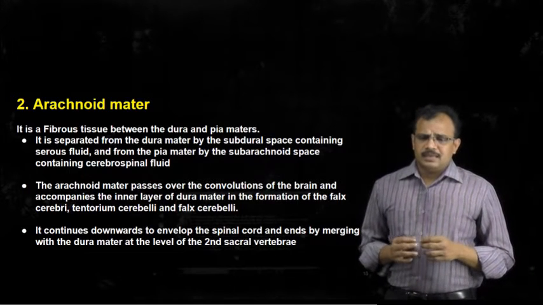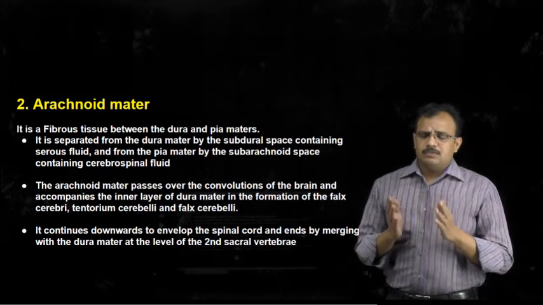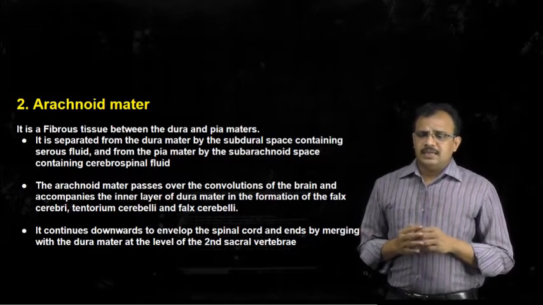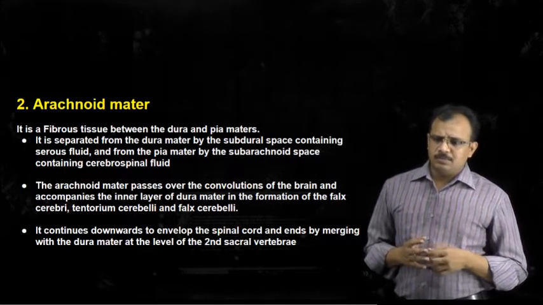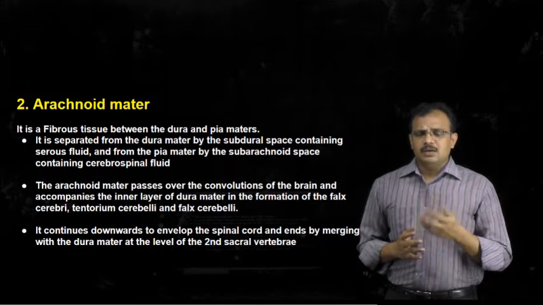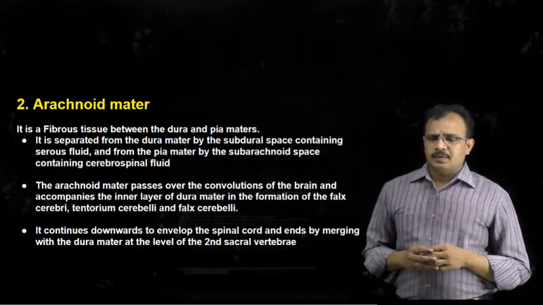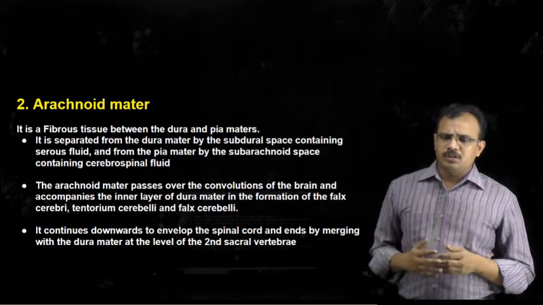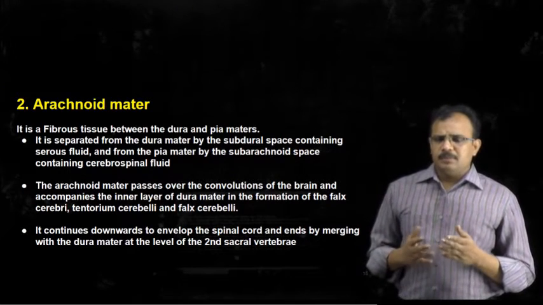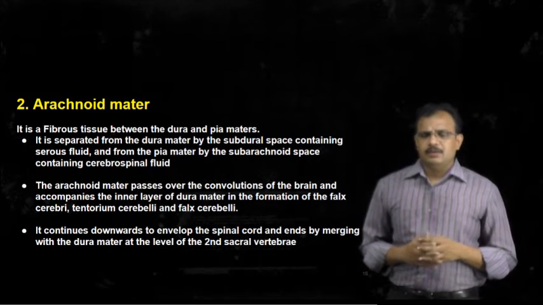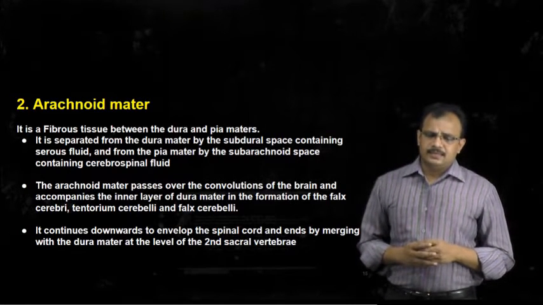The arachnoid mater passes over the convolutions of the brain and it accompanies the inner layer of the dura mater in the formation of falx cerebri or tentorium cerebelli or falx cerebelli. And it also continues downwards to cover the spinal cord, and it ends by merging with the dura mater at the level of the second sacral vertebra.